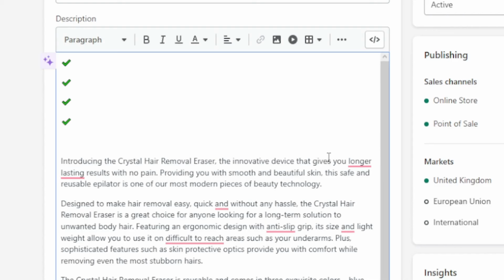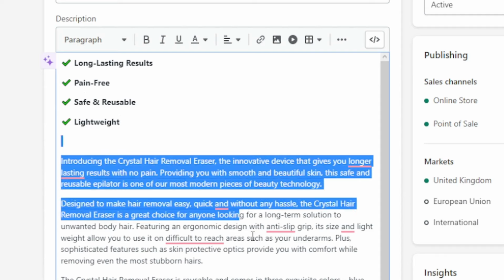So as you can see, it says long-lasting results with no pain, so I'm going to put long-lasting results. I'm just going to put pain-free, and then it also says safe and reusable, so that's going to be another one, safe and reusable. And then I'm going to put down here, it also says lightweight, so lightweight would be another pro of the product. And as you can see, we now have 4 simple ones.